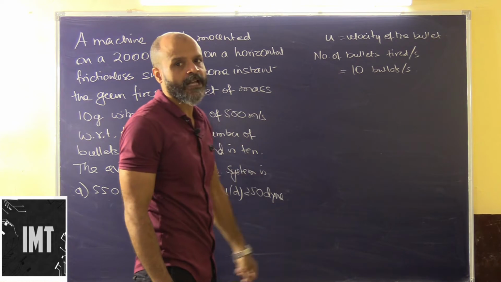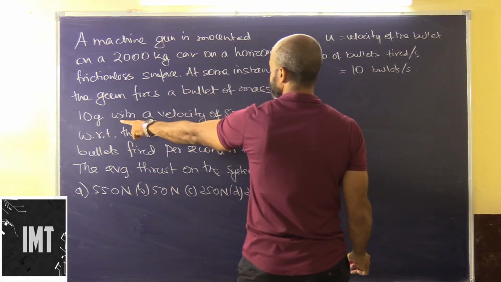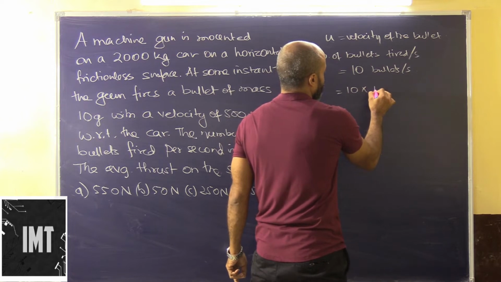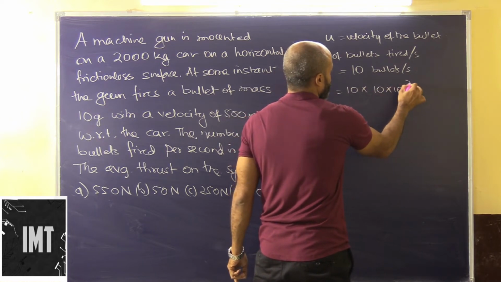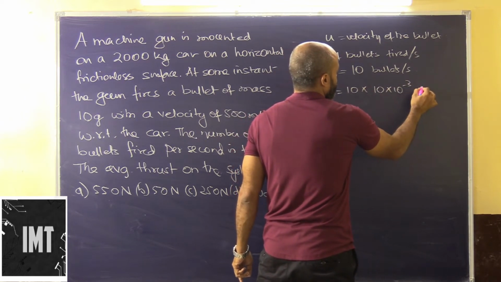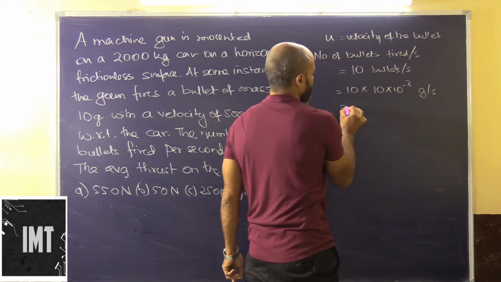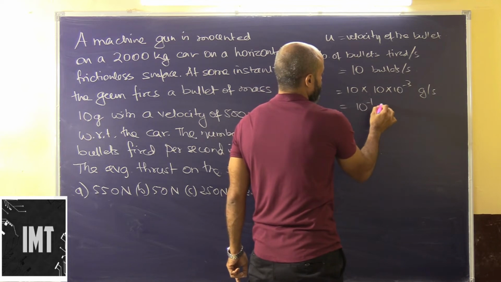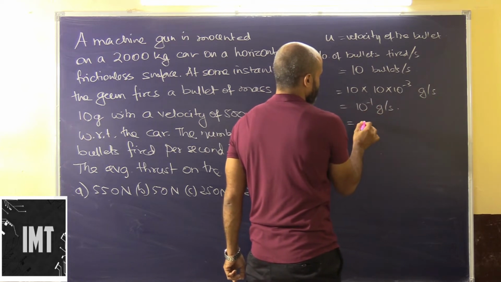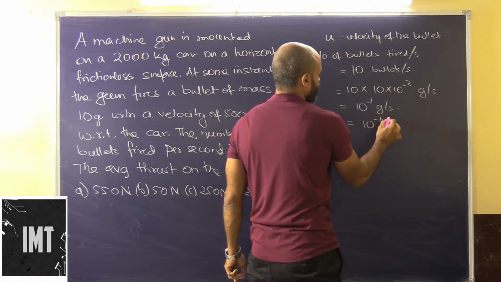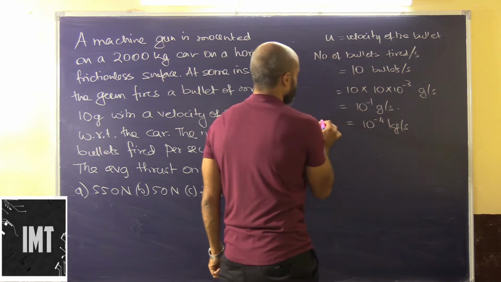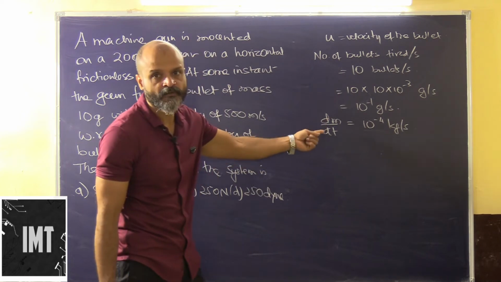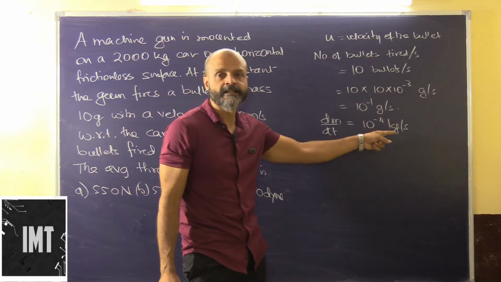Now 10 bullets will have a mass of how much? Each has a mass of 10 gram. So this will be 10 into 10 to the power of minus 3 gram per second, which is 10 to the power of minus 4 kilogram per second. So this itself will be dm by dt. This is the rate of change of mass, the mass that is getting evolved.